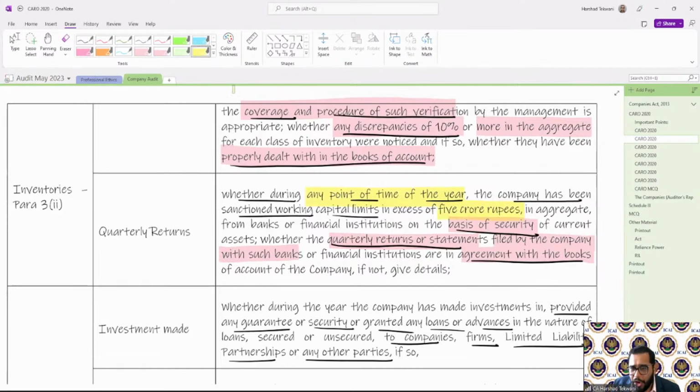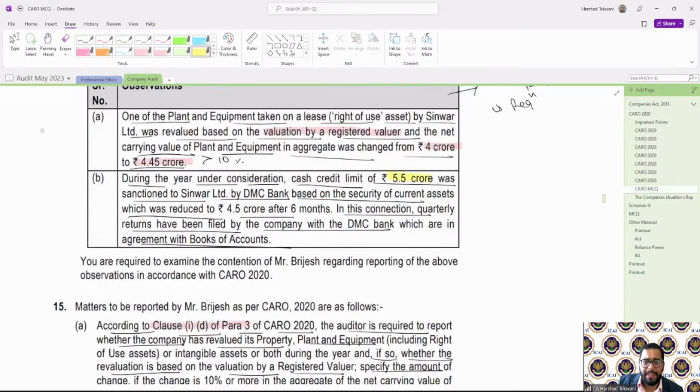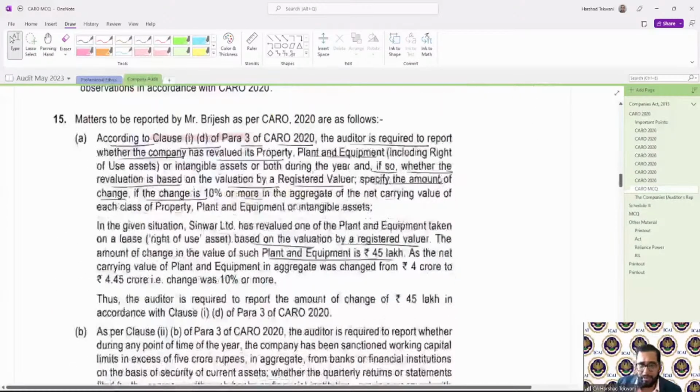And what is the basis of security? Quarterly returns have been filed by agreement, whether such quarterly returns are in agreement with books of account. In our case, it was 5.5 CR, then it was later reduced to 4.5 CR. So you tell me whether this particular clause will be applicable. Answer is yes, because it says at any point. So at a point in time, it was 5.5 CR. So I need to report that.